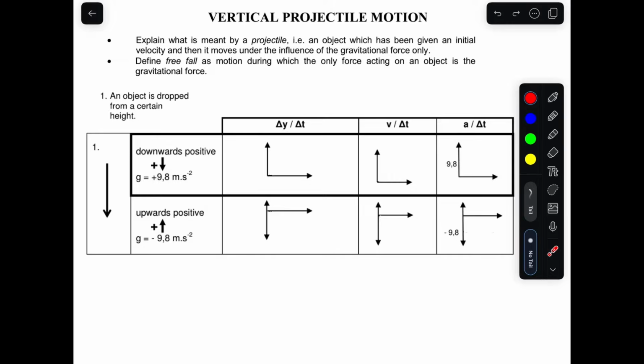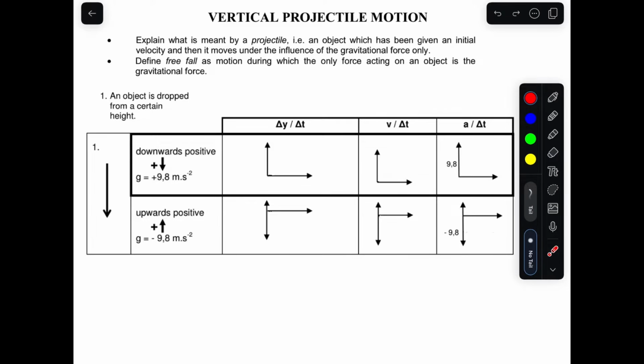Now, today's lesson is about vertical projectile motion. So we're dealing with movement vertically: something that is thrown or released vertically, which means up and down. In this topic, you need to understand what a projectile is. According to the exam guideline, a projectile is an object which has been given an initial velocity and moves under the influence of gravitational force only. Guys, that's self-explanatory. Whenever you define a projectile, it's an object that is given an initial velocity and is under the influence of gravitational force only, no other force acting on the object.